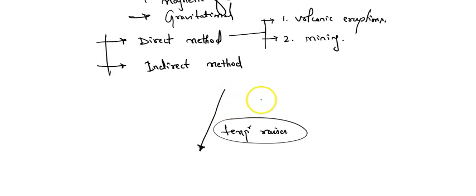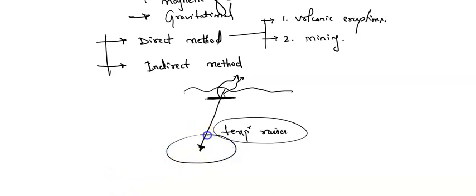But now, suppose this is my earth layer. When volcanic eruptions take place, how far do they take place? Maybe from this region, from this layer, the volcanic eruptions may take place. But where exactly is the innermost layer of the earth present? Let me say in this region. But volcanic eruptions are taking place in this region.